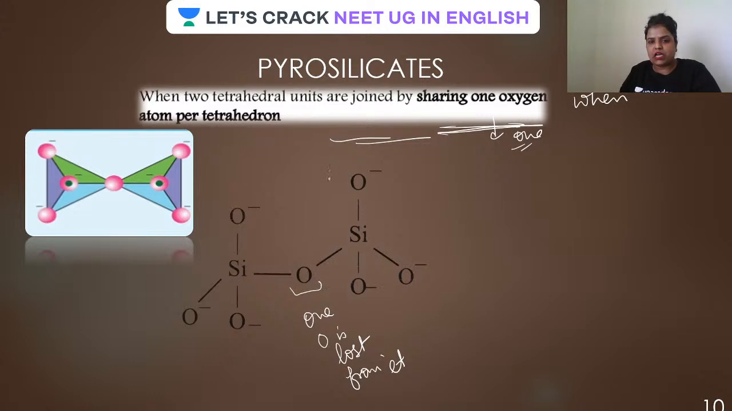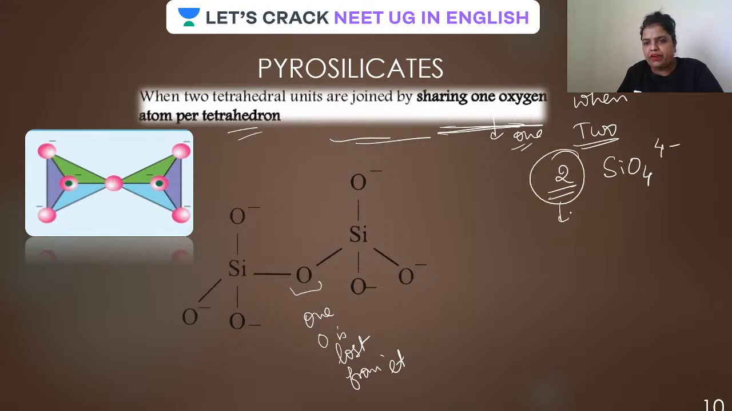So in that case, how many tetrahedron units are there? Two tetrahedra means 2 SiO4 4 minus units. If it is 2 units, the formula should be Si2. 2 units will form 2 Si, and 4 oxygen in each, so total how many oxygen? 8 oxygen. All your eyes on the screen, guys, then only you will get to know this. And how much should the charge be? 8 minus.